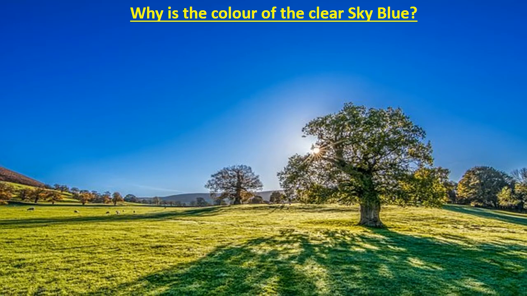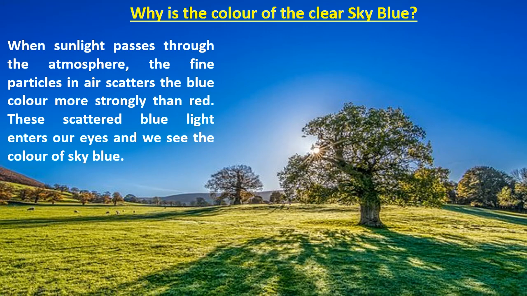Now the next topic is blue color of sky. During the daytime, when the sky is clear and when we look at the sky, then we see the color of sky blue. The reason for this is also scattering of light by the particles present in the atmosphere. When the sunlight passes through the atmosphere, the fine particles in the air scatter the blue color more strongly than the red, because blue color has the shortest wavelength and will be scattered more than the red color. And this scattered blue light enters our eye and we see the color of the sky blue.